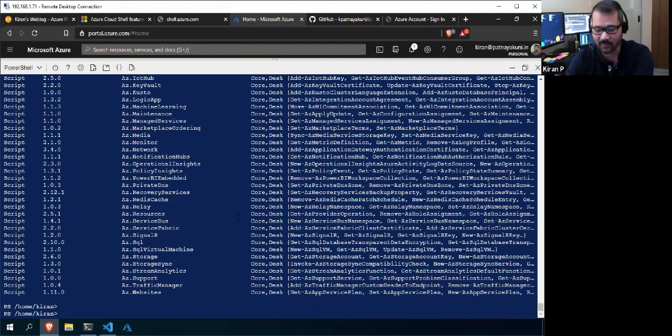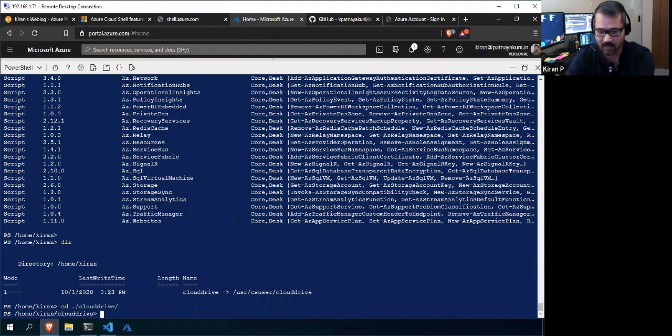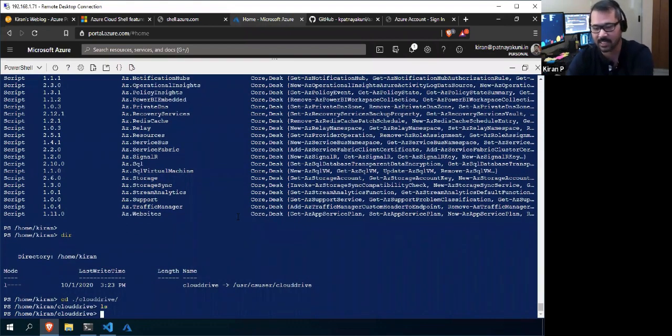Like if I want to see the files inside my home directory, I can use this. So I got some files here. Suppose I want to see what is in the cloud drive; I just created it, so there's nothing inside. If you have anything here, you can navigate to that folder and see what is inside.